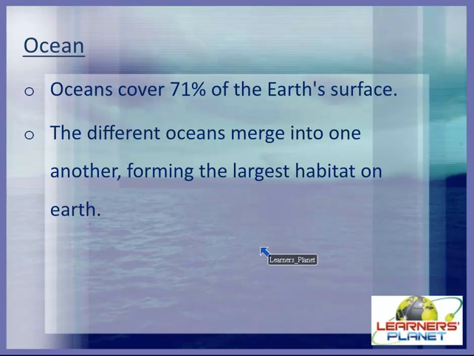And within these oceans, there are many different types of habitat or environments in which plants and animals live, ranging from the freezing polar ice to tropical coral reefs, right? These habitats all come with their unique challenges and are inhabited by a wide variety of organisms, a wide variety of animals, right? The different oceans merge into one another, forming the largest habitat on earth, and that is the ocean, right? Let's have a look at some more information about oceans.